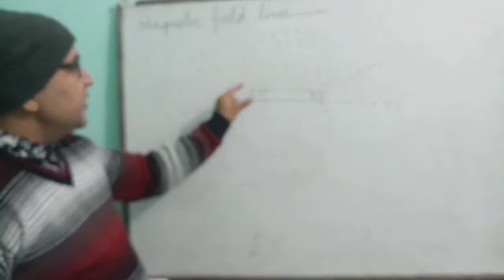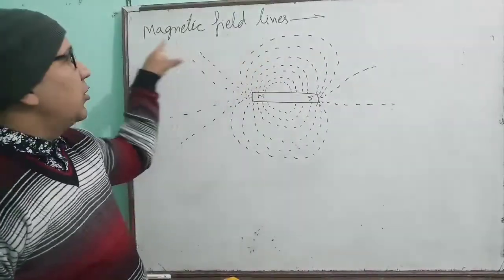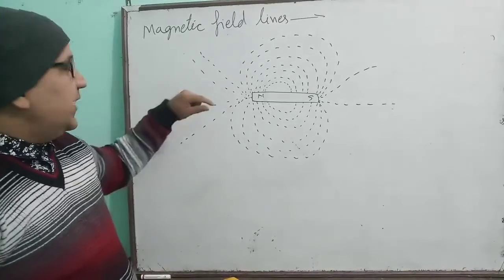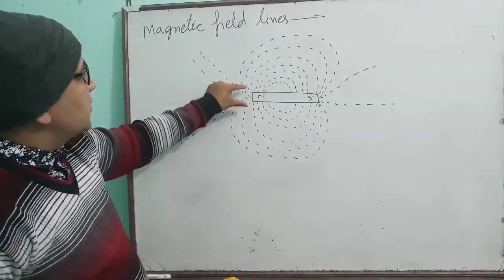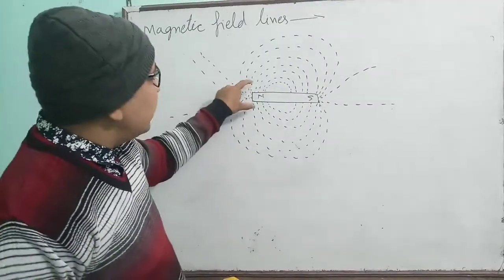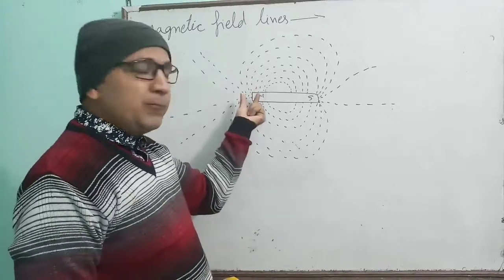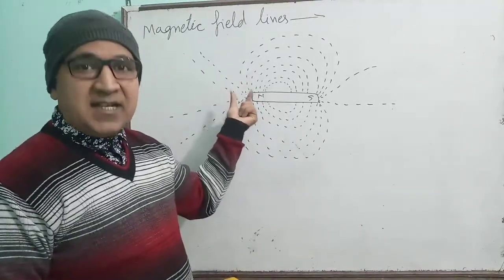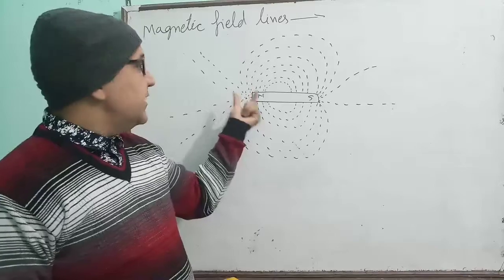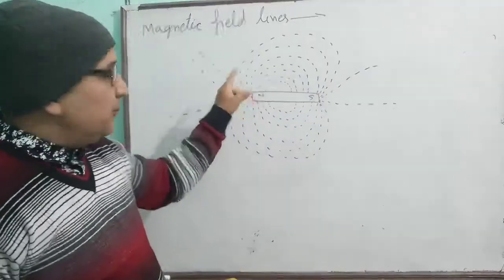It means these lines which we are watching will be called the magnetic field lines. We can see that at the poles of the magnet, these lines are very close to each other. It is showing that at the pole the magnetic force is maximum. The magnetic field is maximum at its poles because the lines are crowded here.